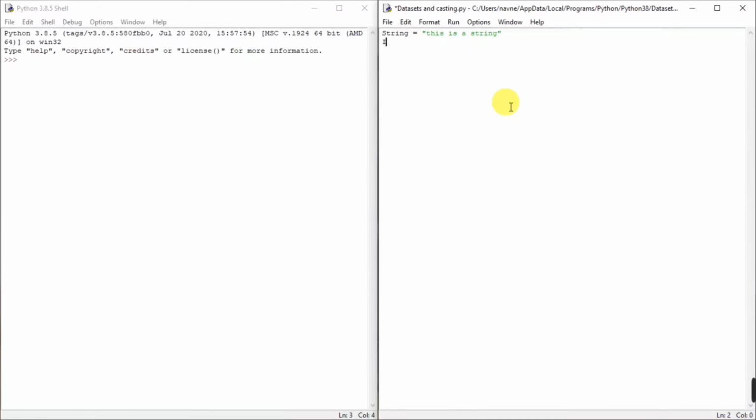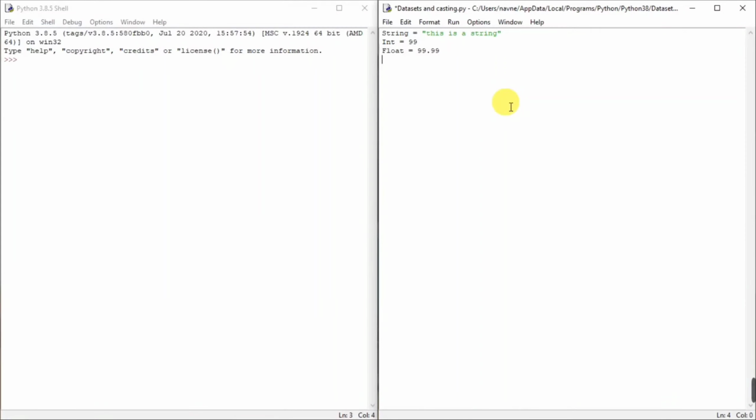Next, let's define an integer. So I'll say Int. So guys, I have kept the I of the integer uppercase, because if I make it lowercase, then it's a function and we cannot assign a value to a function. So integer, and let's say it's 99, and let's define a float. I'm doing the same with the float, keeping the first letter, F, uppercase, because float is also a function, and I'll keep it 99.99.